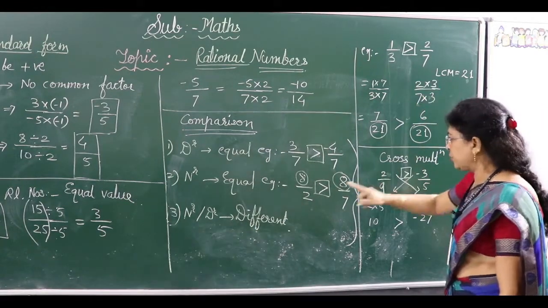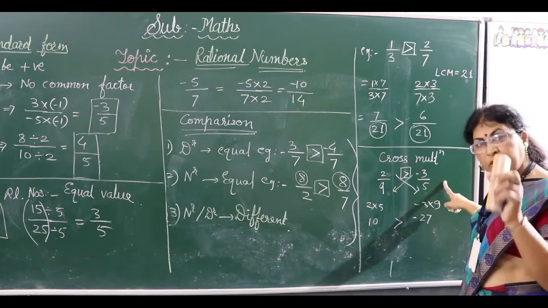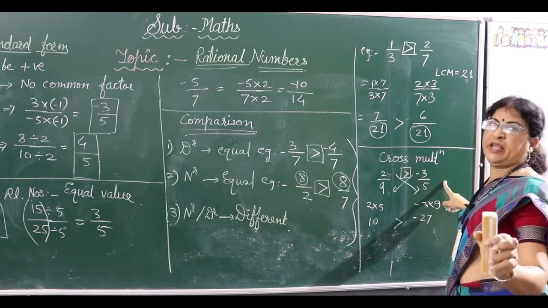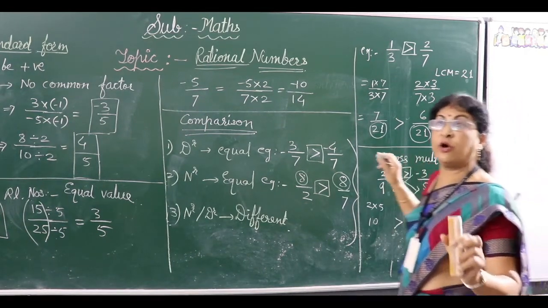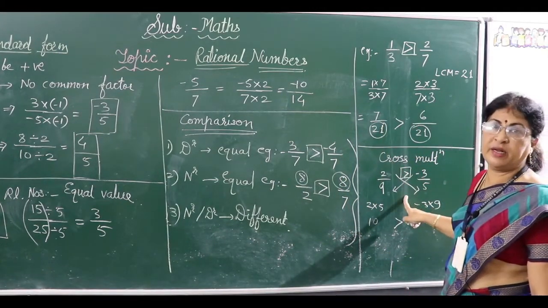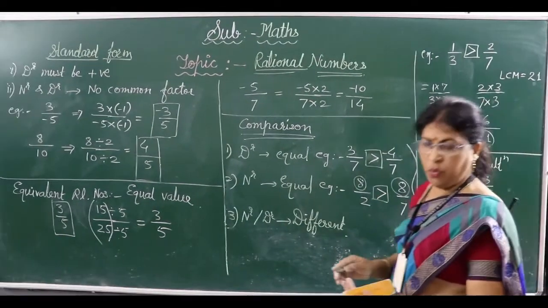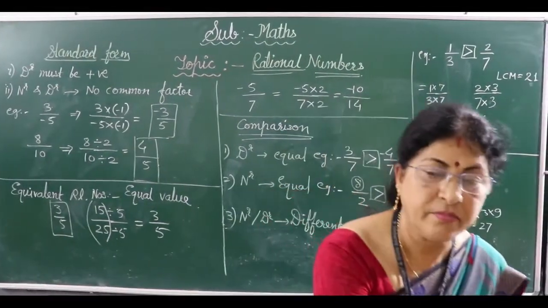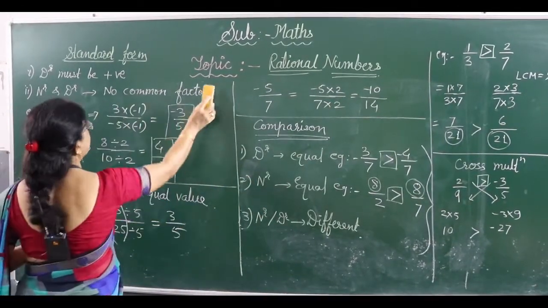The actual methods we are going to use are the LCM method or this method. But for your rechecking, if you have doubt whether your answer is right or wrong, you can check it by this cross multiplication method and you can get a sure answer. Got it? Understood?